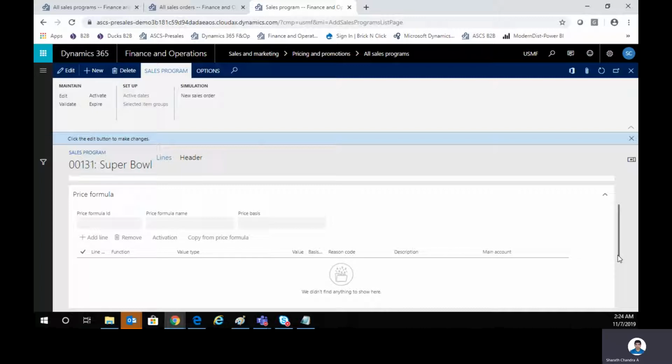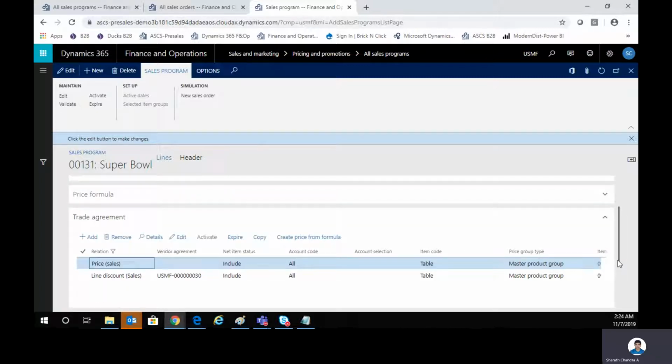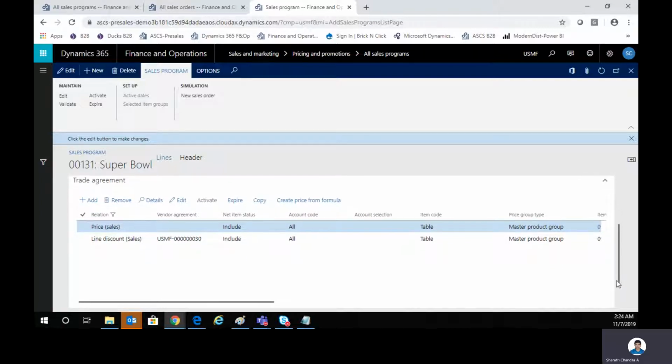So you can have your own formula saying that, hey, the markup percentage is 10, but the seasonal discount is 2%. So you can automatically calculate these values based on your cost price and purchase price. So you don't really have to manually go change your sales price. As soon as your cost price is changing, depending on the price formula, it picks up the new price. So yeah, but a little bit irrelevant to this particular scenario here. There is trade agreements. Trade agreements are, again, by now you might have known that trade agreements are typically used to set up all kind of pricing information. So whether it be sales or sales price, or whether it be a discount price.